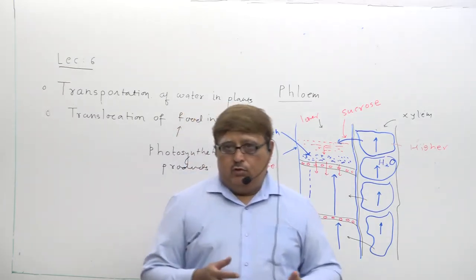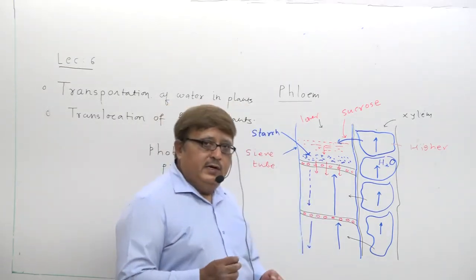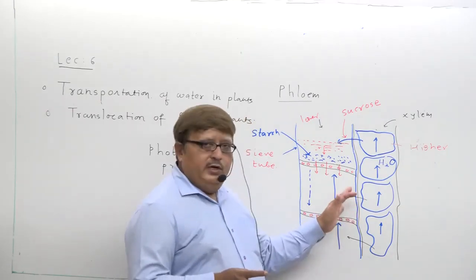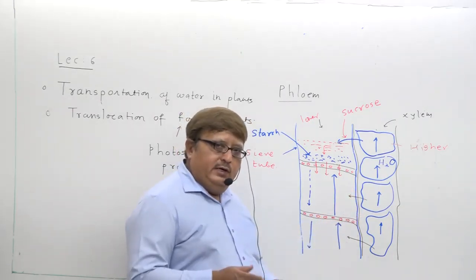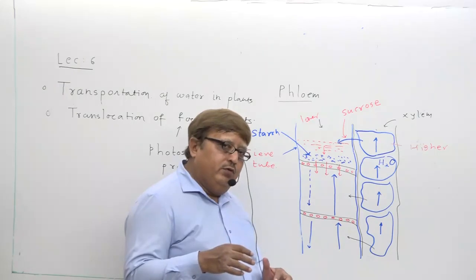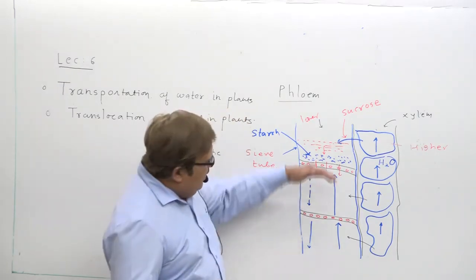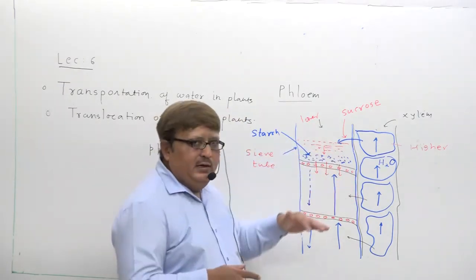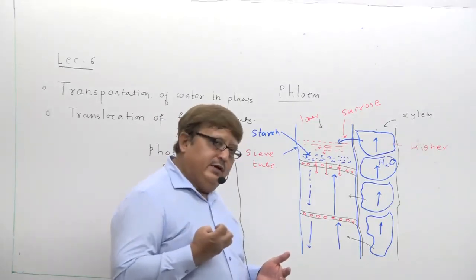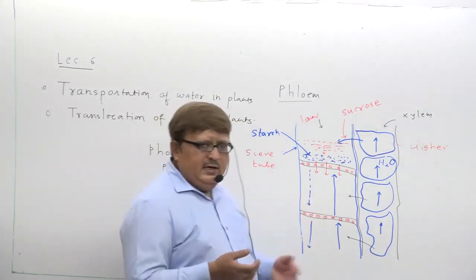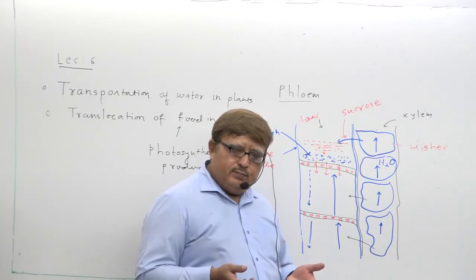Understand? Because they both involve the drawing of a diagram. Simple. In the textbook they haven't given any diagram regarding the transport of food, translocation of food, but I have shown you a simple diagram so that you can understand it. You can draw this diagram even in the board exam also.